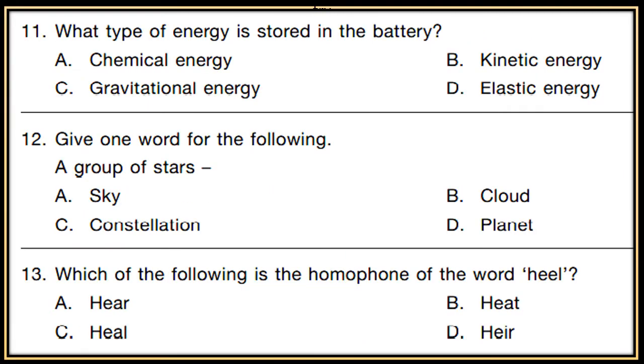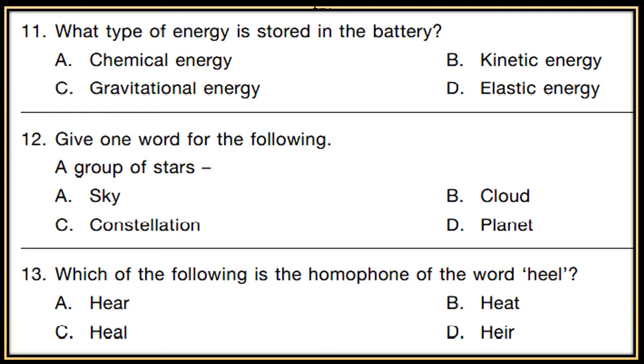What type of energy is stored in the battery? What energy is stored in the battery? A. Chemical energy, B. Kinetic energy, C. Gravitational energy, D. Elastic energy. Give one word for the following. A. Group of stars. Now give one word for group of stars. Now options are A. Sky, B. Cloud, C. Constellation, D. Planet.